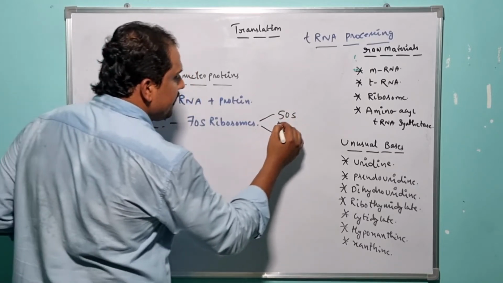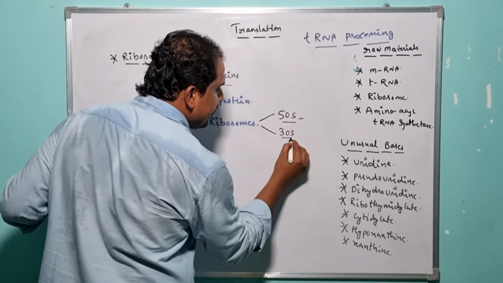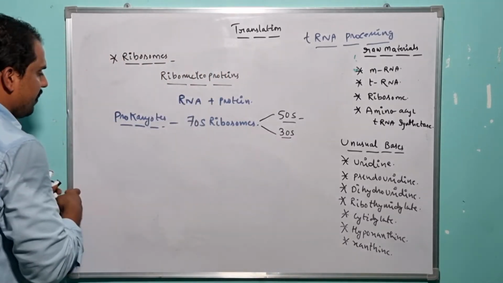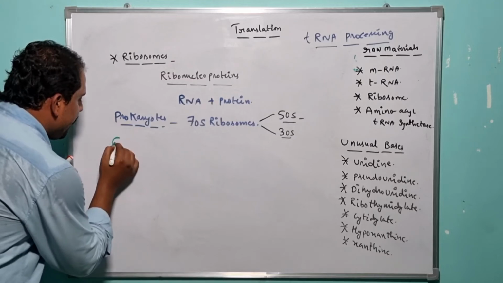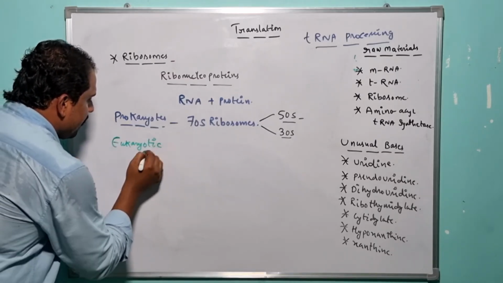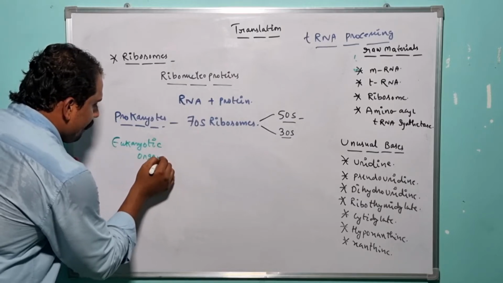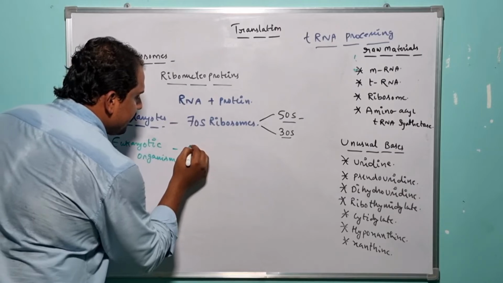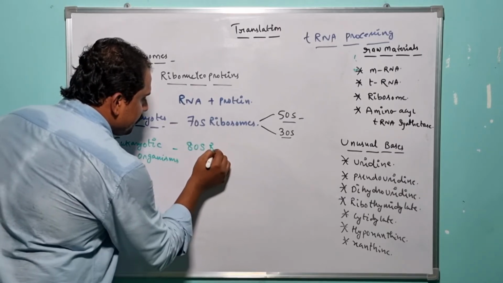So here the 50S subunit is the largest subunit and the 30S subunit is the smallest subunit. In the same way, in case of eukaryotic organisms, there is an availability of one specialized ribosome and it is nothing but what? 80S ribosome.